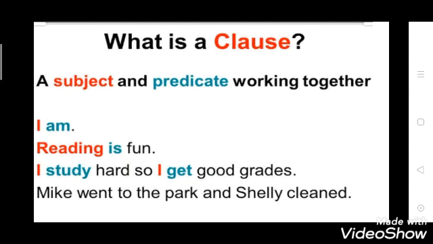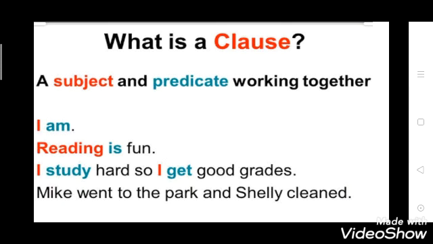Now students, coming to what is a clause. A clause should have a subject and a predicate working together. It means a clause is also a group of words which forms a part of a sentence and contains a subject and a predicate. Examples: I am. Reading is fun. I study hard so I get good grades. Mike went to the park and Shelley cleaned. So here you have a subject and a predicate also.